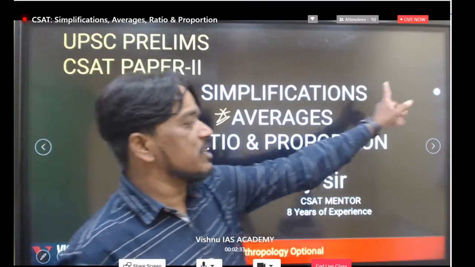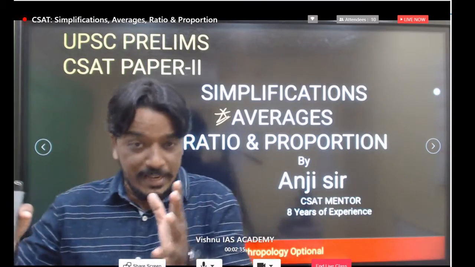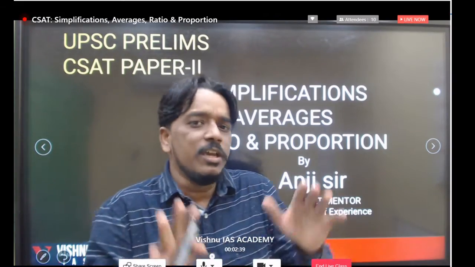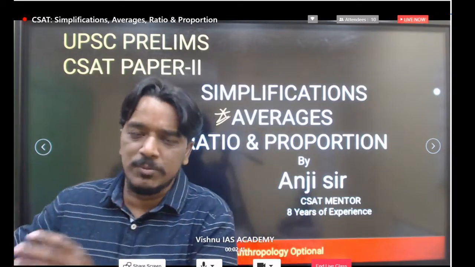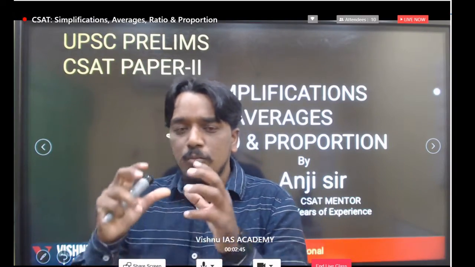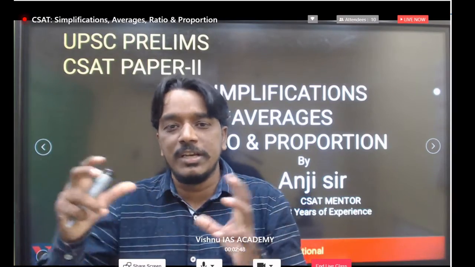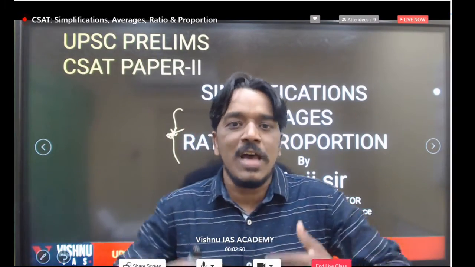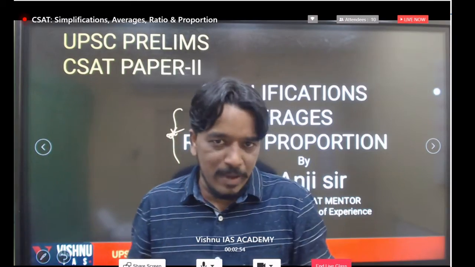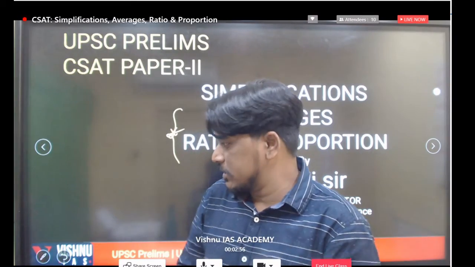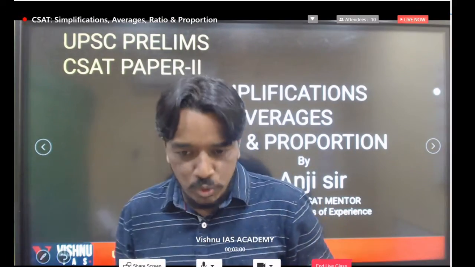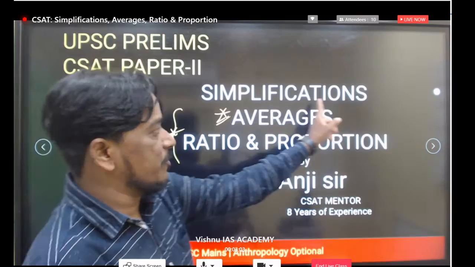And for simplification, we don't get any direct questions related to addition, subtraction, divisions. Generally in basic maths we have to use all these simplifications. But at the UPSC level, most of the simplification questions are word related questions. How they are asking those word related questions and how we simplify them, that's the basic maths part. Every model we will try to solve here. We'll go one by one, but try to understand. First we'll take simplification.